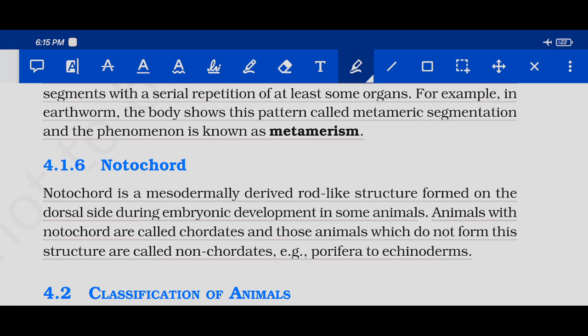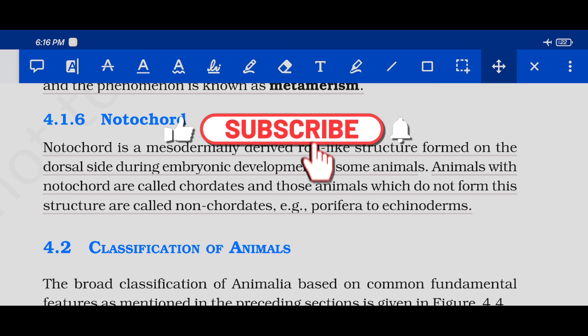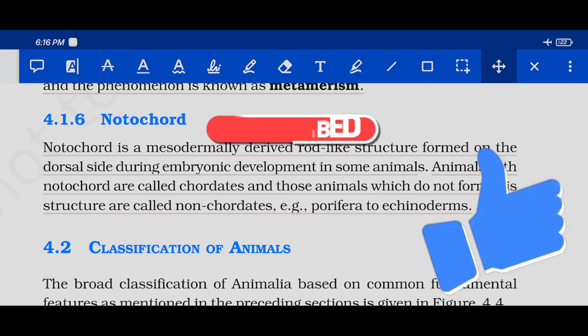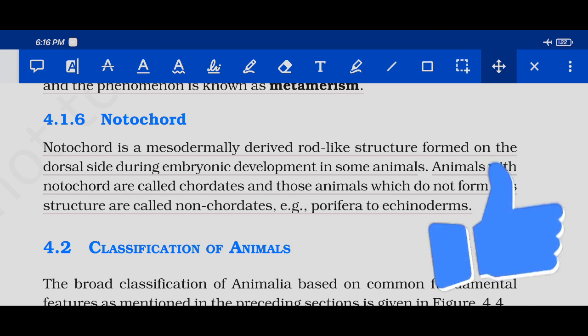Next, animals with notochord are called chordates, and those animals which don't have notochord are called non-chordates. Example, Porifera to echinoderms. Some animals have notochord and some animals don't. The phylum Chordata has notochord in them, and all the non-chordates from Porifera to Echinodermata don't. So here I end this class.